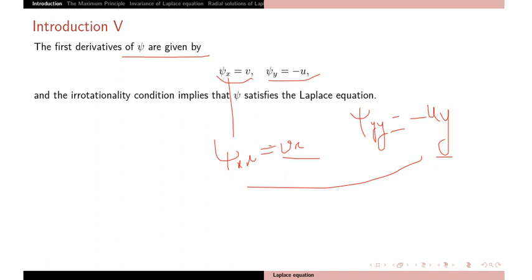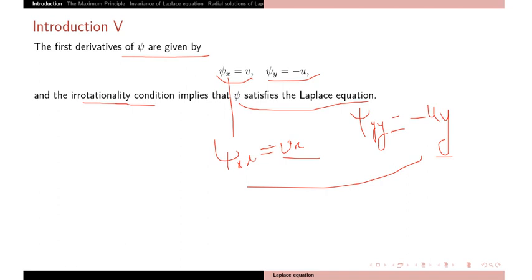So ψ_xx plus ψ_yy equal to 0. So psi satisfies the Laplace equation. That is implied by the irrotationality condition. So this is one physical example from fluids, and there are many examples of the Laplace equation.